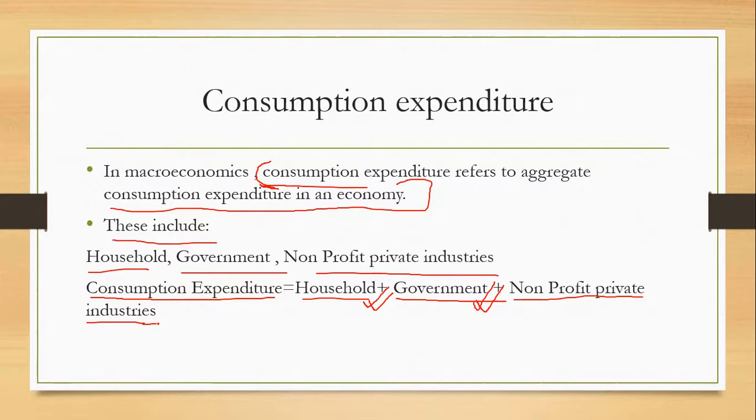Non-profit private industries mainly do social work. They buy and feed the poor, which is also done by the government. And a household buys food and other stuff from the store, which is also for our consumption. So this was all. You have to remember this one.